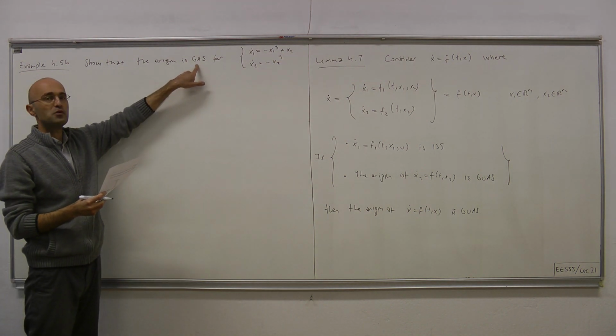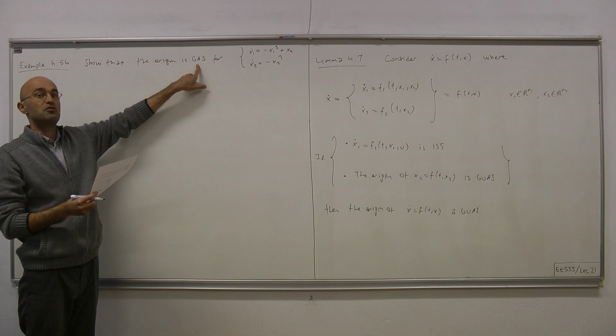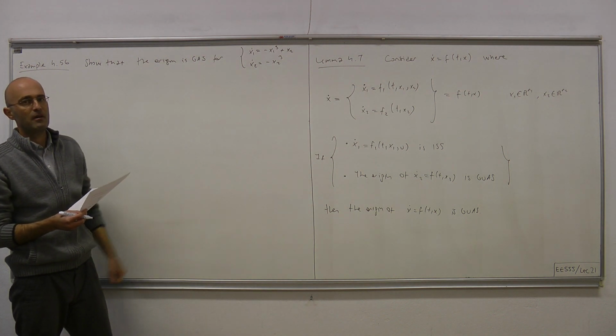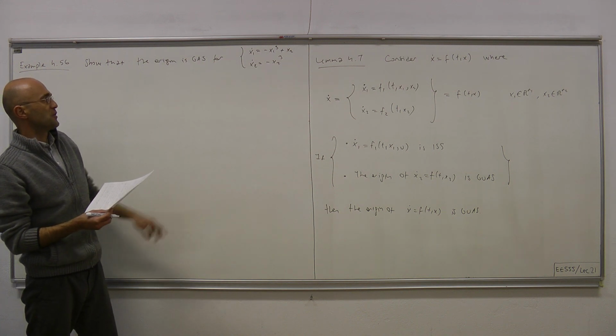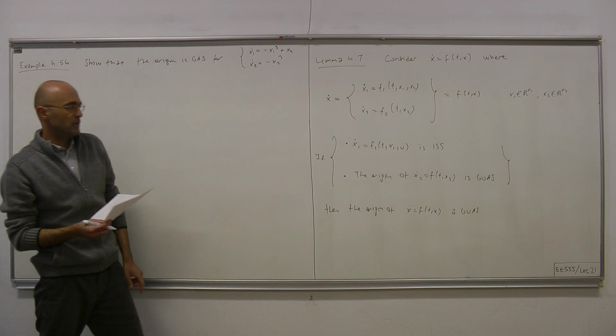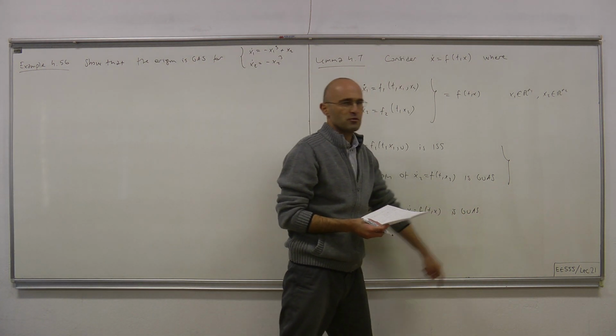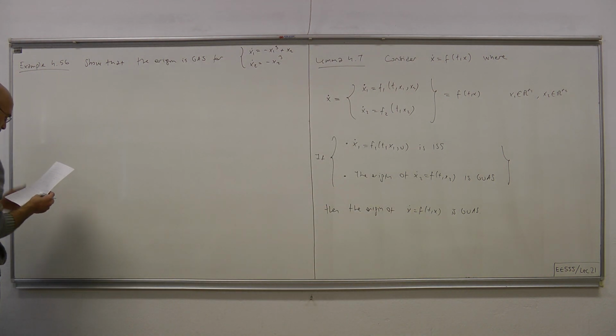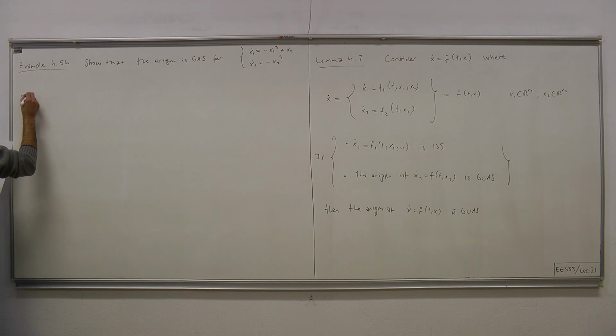Now note that we're using the term GAS instead of GUS because this system is time invariant, and for time invariant systems, global asymptotic stability and global uniform asymptotic stability are equivalent. So here is the solution.